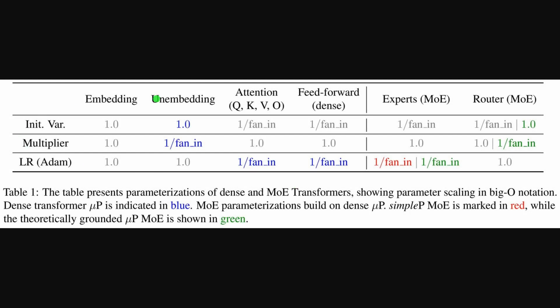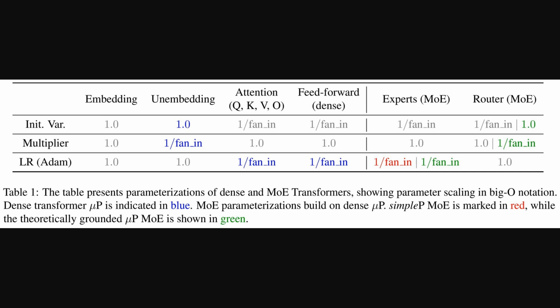Alright, this table summarizes how different parts should scale. The overview shows 3 rows for initialization variance, multiplier and forward pass, and Adam learning rate. The key contrast appears in the experts versus router columns. Experts follow hidden weight scaling, while the router follows output weight scaling.